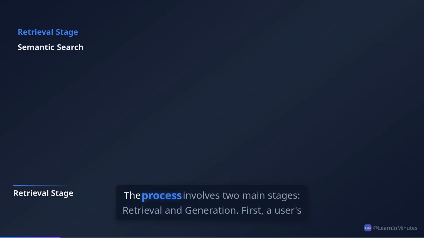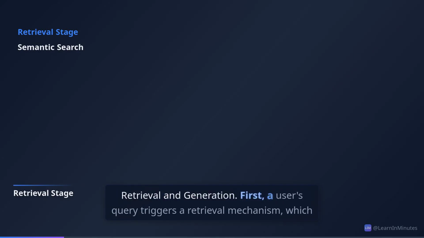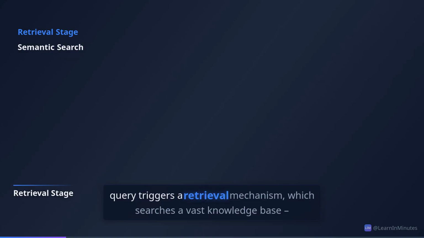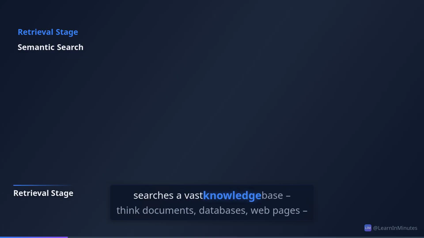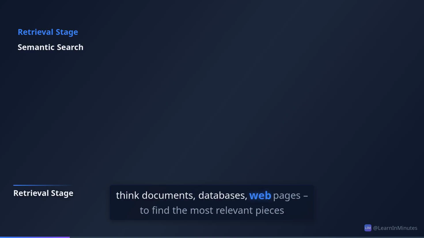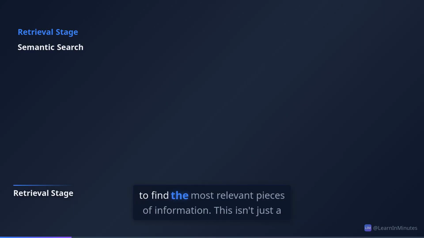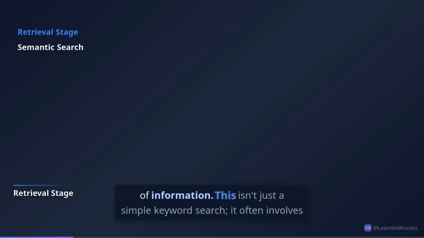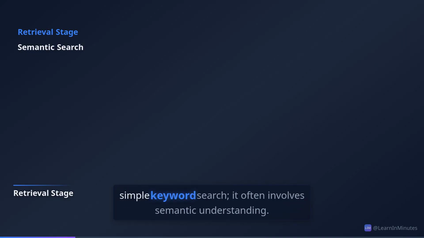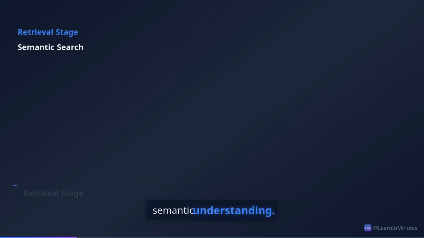The process involves two main stages: retrieval and generation. First, a user's query triggers a retrieval mechanism, which searches a vast knowledge base, think documents, databases, web pages, to find the most relevant pieces of information. This isn't just a simple keyword search. It often involves semantic understanding.